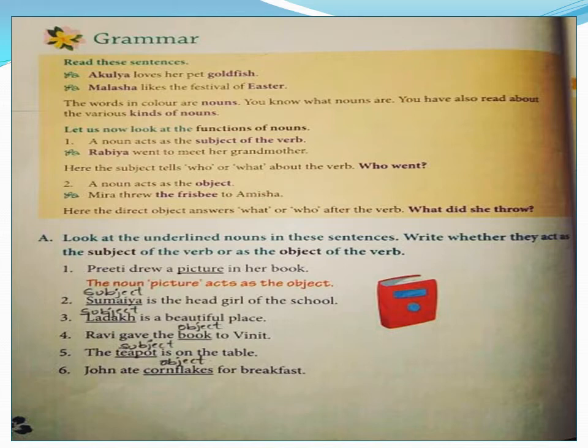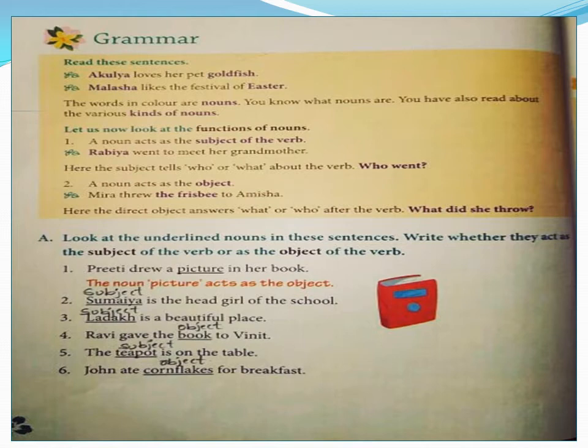Ladakh is a beautiful place. Ladakh is the underlined word, children. So let us question. What is a beautiful place? Ladakh. So this Ladakh is subject. Ravi gave the book to Vineet. Book is the underlined word. Now who gave the book? Ravi gave the book. Who is doing the action? Ravi is doing the action. That means Ravi is the subject. Now what is book then? He gave what? What did he give? Book. So book is the object, children.